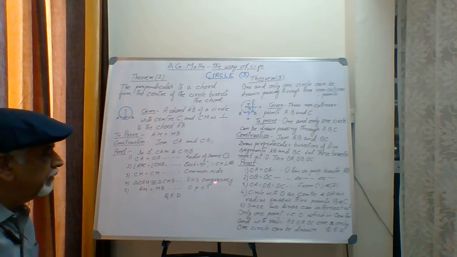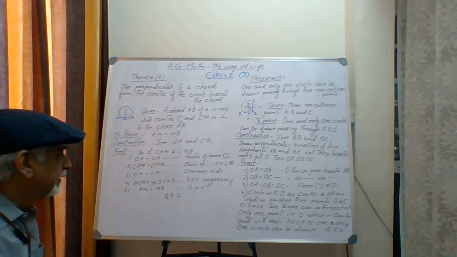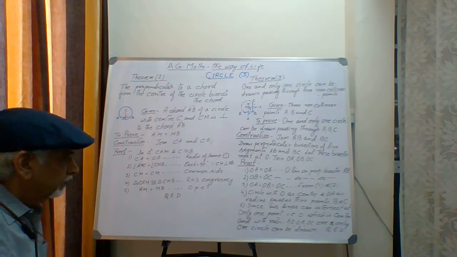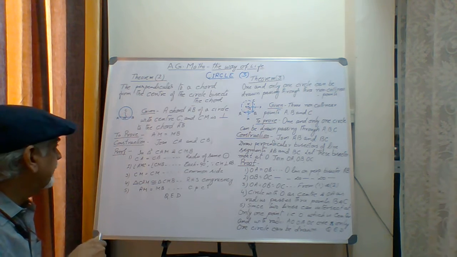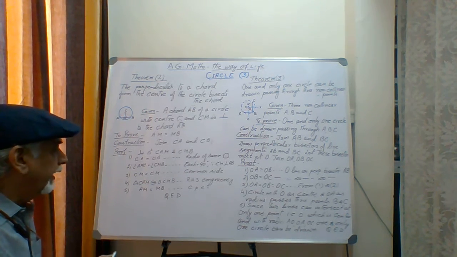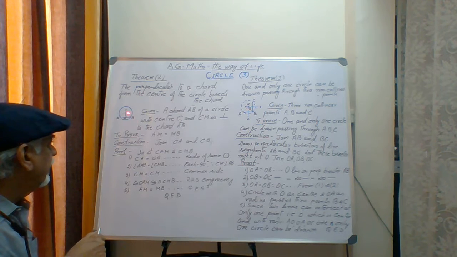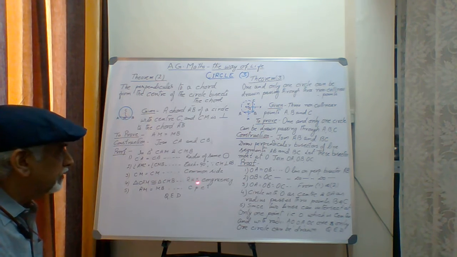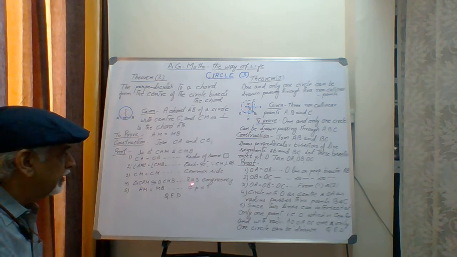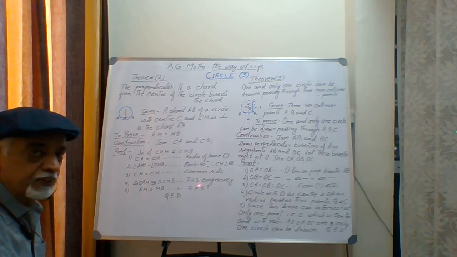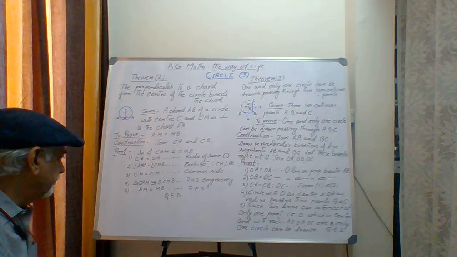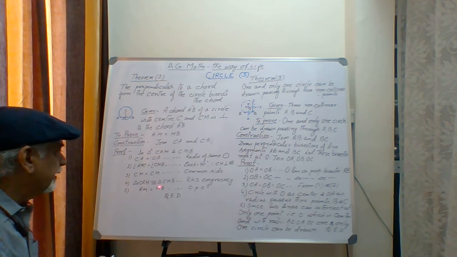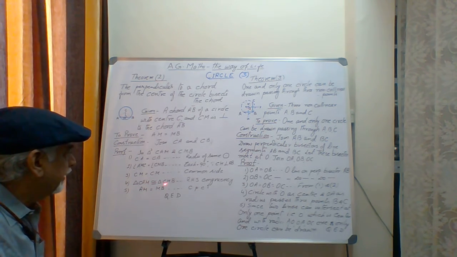In triangles we have different types of congruency. This is right angle-hypotenuse-side congruency, which means one angle is a right angle for both triangles, the hypotenuse is also equal, and one of the sides is equal. R is for right angle, H is for the hypotenuse, S is for the side. RHS congruency. And we say that triangle CAM is congruent to triangle CMB.